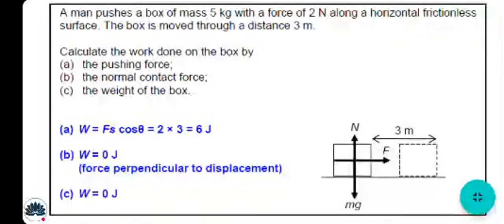It's neither moving upper nor moving down. So there is no interference of weight or the normal contact force. So the work done is 0 for them. Understand? Example 5, solve it.